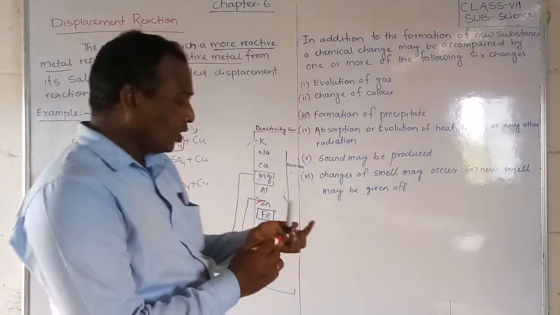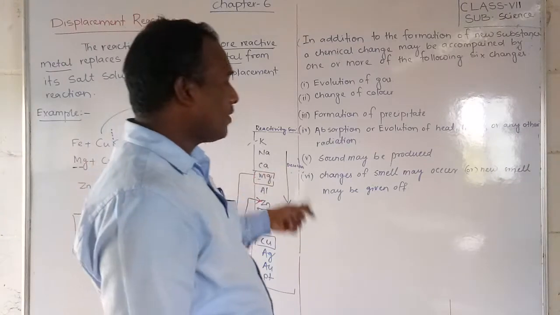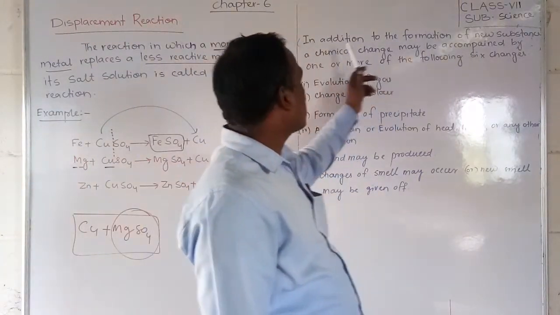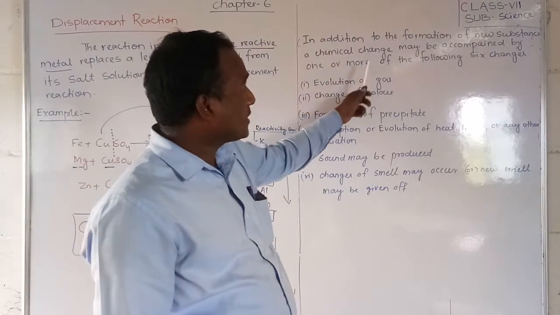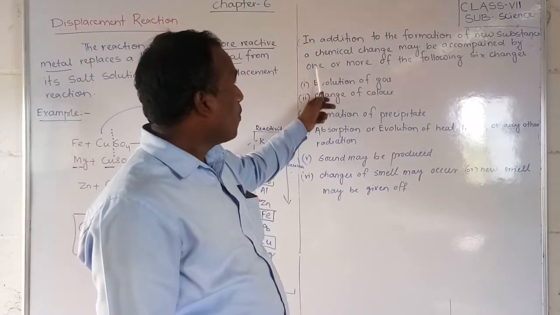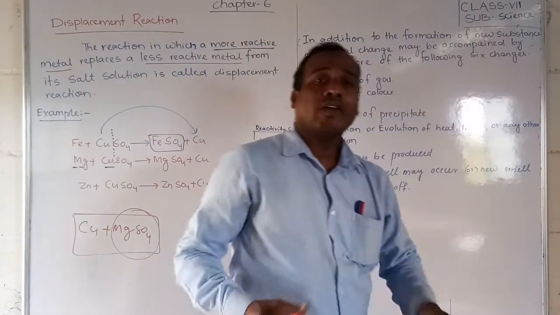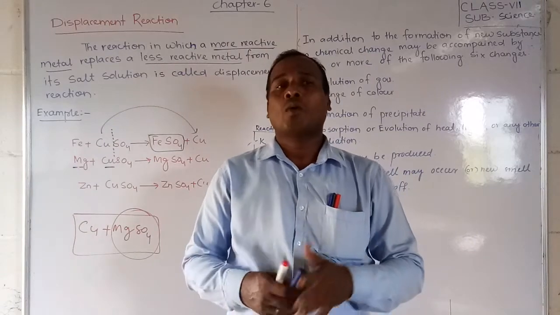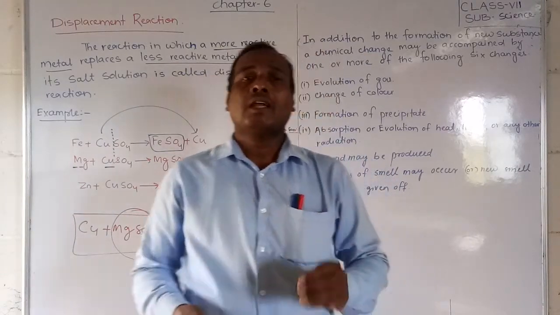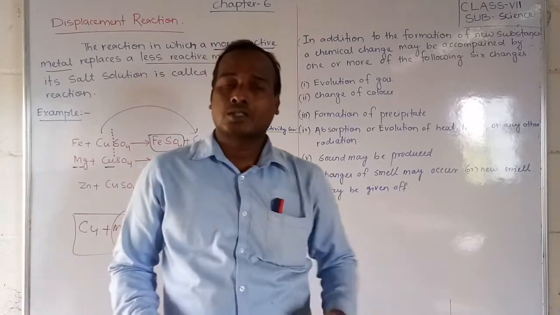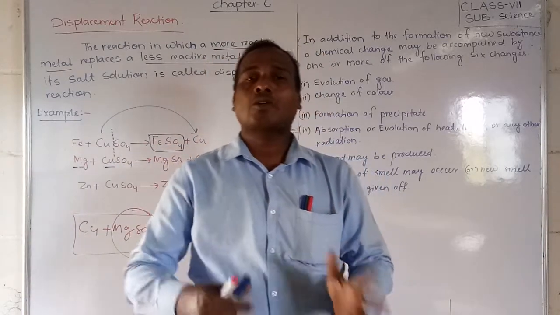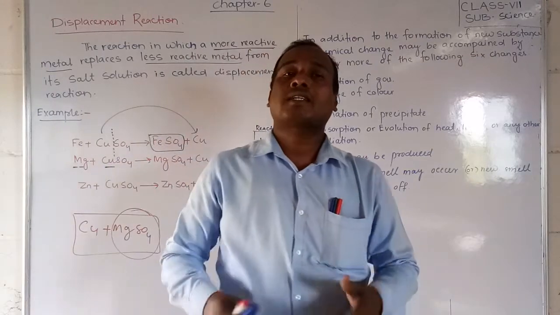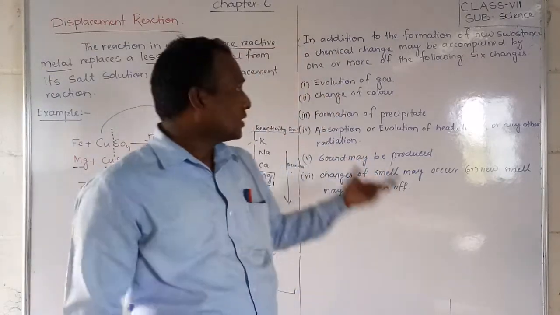Okay, students. I have already informed you that, in addition to the formation of a new substance, chemical changes may be accompanied by one or more of the following 6 changes. When chemical reactions are taking place, what changes occur? Generally, out of those 6 changes, 1 or 2 will occur while the chemical change takes place. Okay, see what they are.